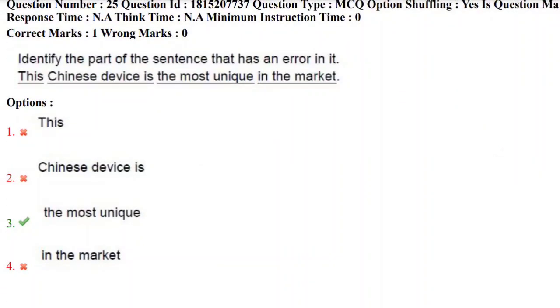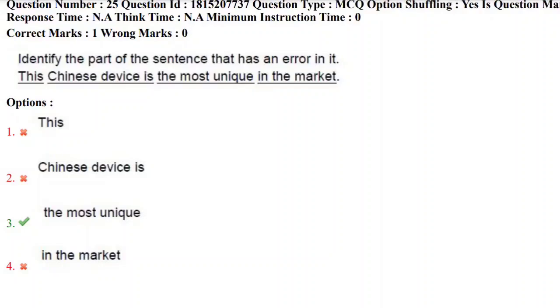Identify the part of the sentence that has an error in it. This Chinese device is the most unique in the market. And we have options like this Chinese device is the most unique in the market. And the correct answer here is the most unique, which has error, because the word unique itself is an absolute adjective which gives the meaning of one of its kind or unmatched. So we need not to use the most.